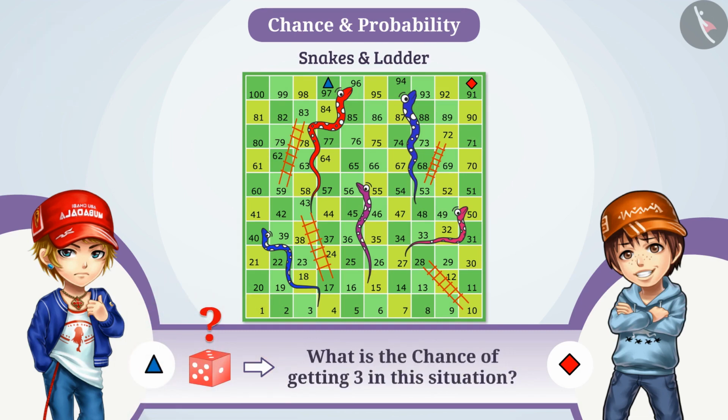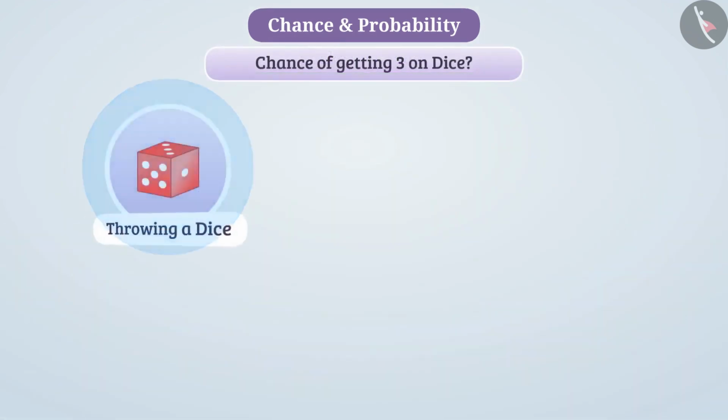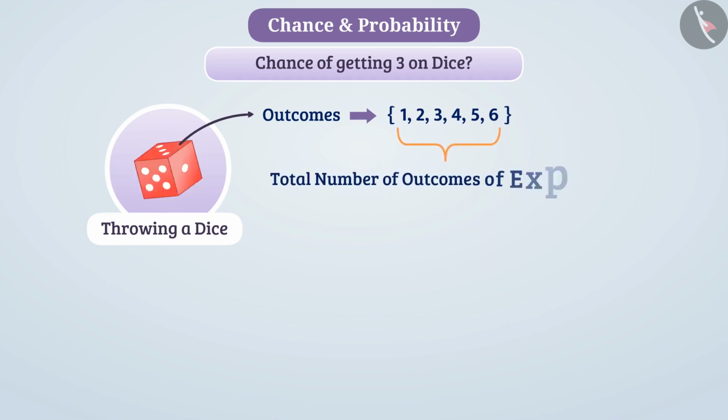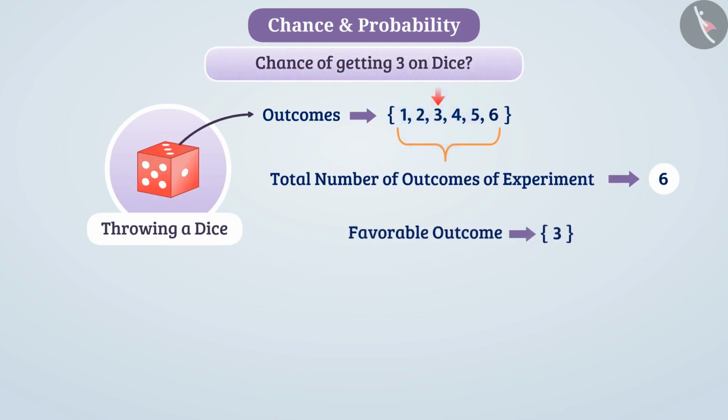Let me tell you. Throwing the dice is an experiment which can have outcome 1, 2, 3, 4, 5 or 6. We say that in the experiment of throwing a dice, the total number of outcomes is 6. Since we are required to get 3, the number of desired results, that is, the number of favorable outcomes, is 1.